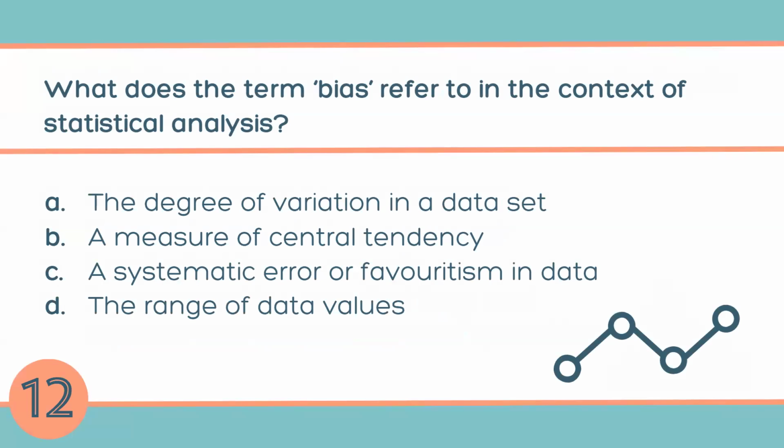Let's move to the 12th question. What does the term bias refer to in the context of statistical analysis? The degree of variation in a data set, that is called standard deviation; a measure of central tendency, that is called median; or systematic error or favoritism in data. So this is a very important and tricky question. So bias is systematic error or favoritism in data, such as removing the outliers and all that, right? This is typically not advised to do in measurement system analysis, right? The answer is C. Or the range of data values? No. So the answer is C.